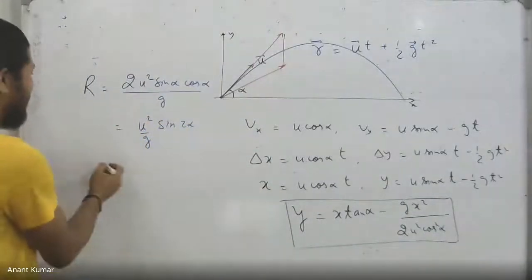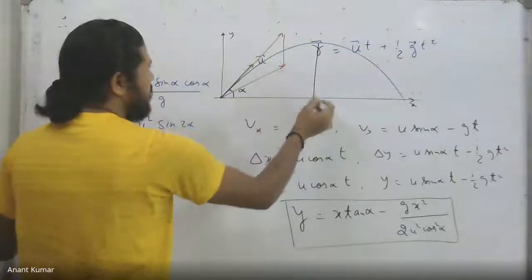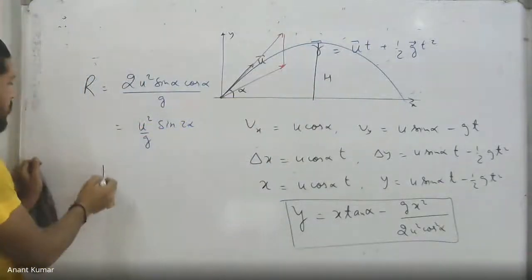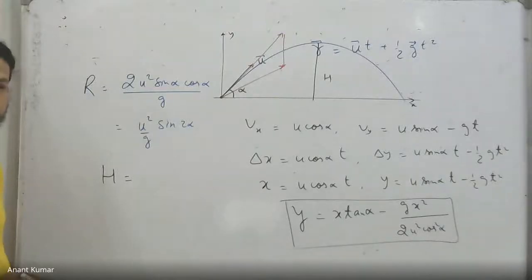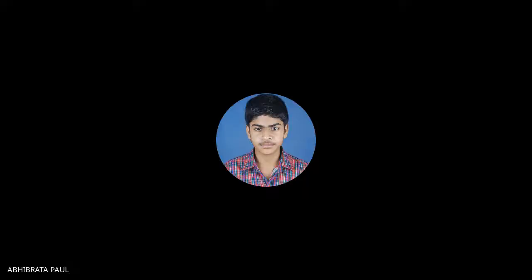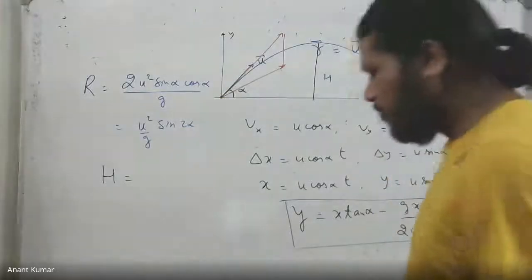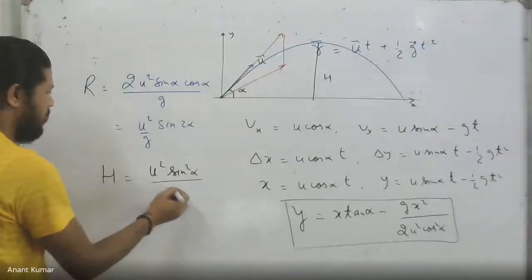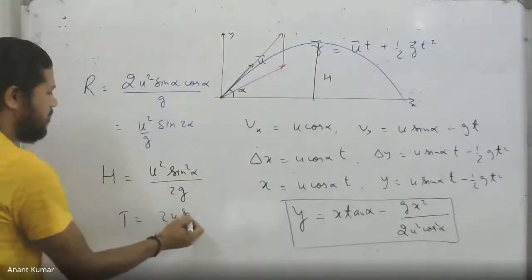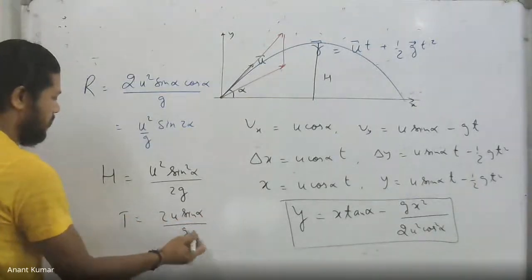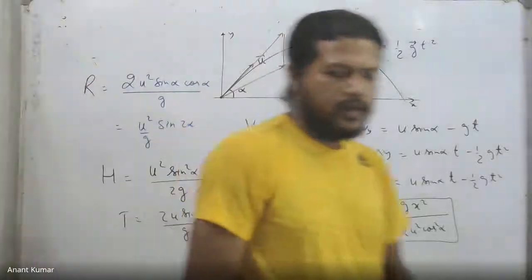So in that case, R is this one, and the height formula is effectively, what is the formula for the maximum height, by the way? Maximum height formula is what? Anyone? Sir, u square sin square alpha by 2g. Okay, and what about time of flight? Sir, 2u sin alpha by g. Okay, we get u square sin square alpha upon 2g, and the time of flight is twice u sin alpha upon g. That is what we have so far.